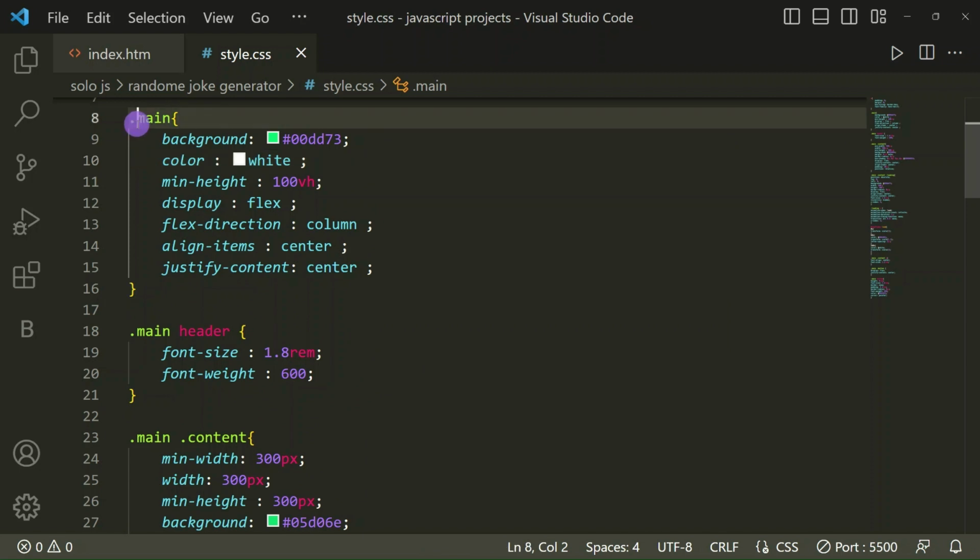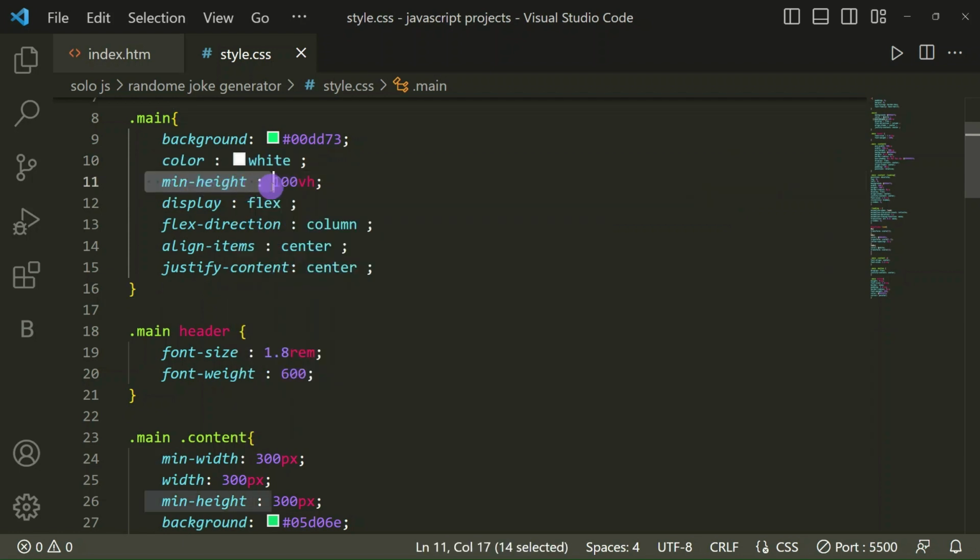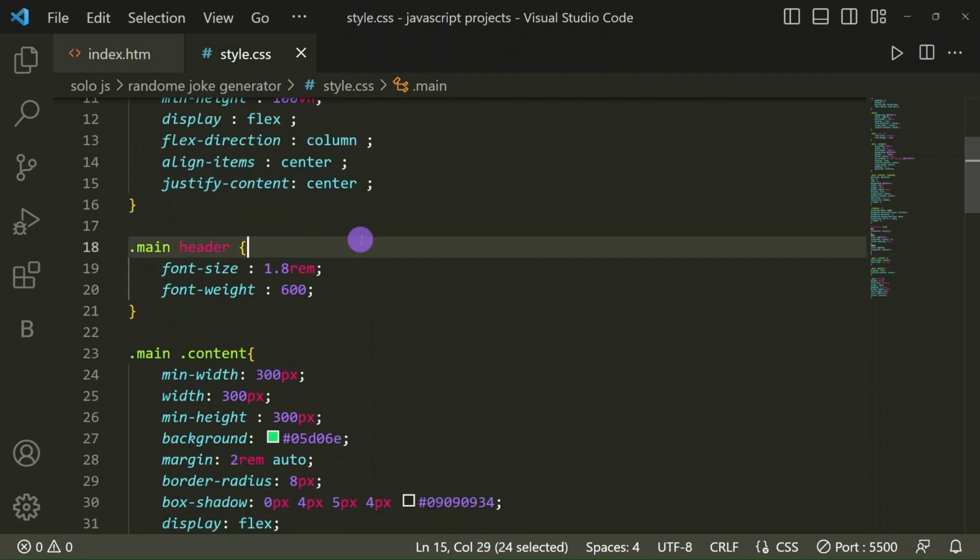Then in the main class we have taken a background color, the text color white, minimum height 100vh, display flex, flex direction column, align-items center and justify-content center.